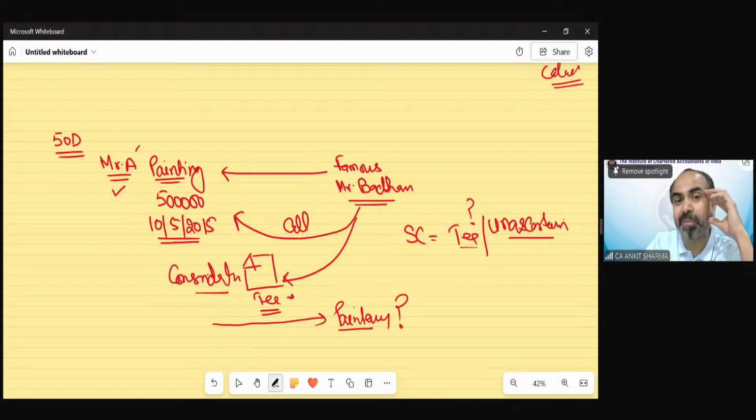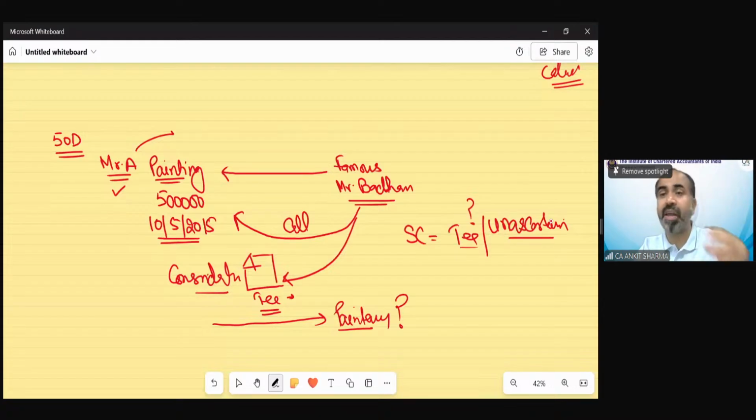Because he's a fan of Mr. Bachchan, a big fan. So having tea with Mr. Bachchan is a very big thing for Mr. A. But again, does having the same tea with Mr. Bachchan, by any other politician or any other co-star or any of his family members, have the same value as it has for Mr. A? No. Because Mr. A is a big fan of Mr. Bachchan, that tea with Mr. Bachchan has a different value in comparison to having tea with Mr. Bachchan for any other politician, TV star, co-star, family member, etc. So they might not feel it is that big a deal, but from the point of view of Mr. A, it is that big a deal.